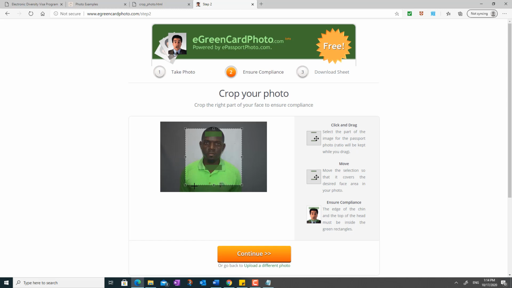And then all you have to do is make sure that this little green rectangle is on the bottom of the chin, as you can see here, and the top one is on the top of the head, and fix it.